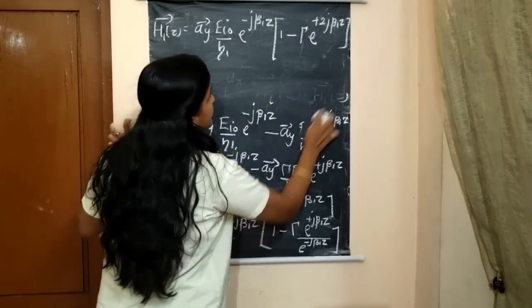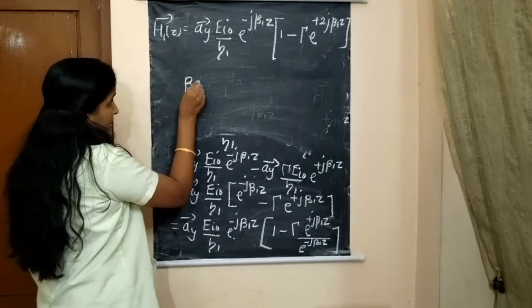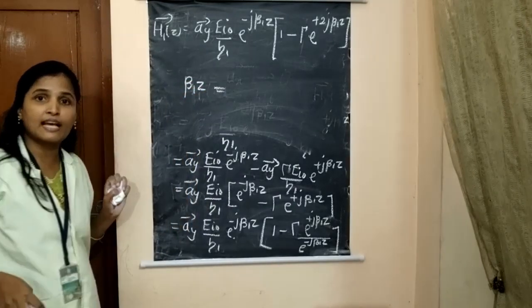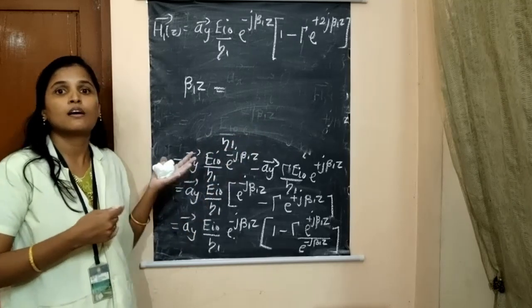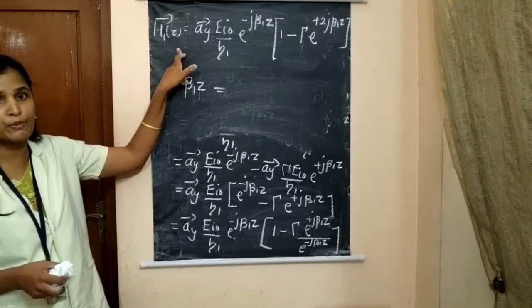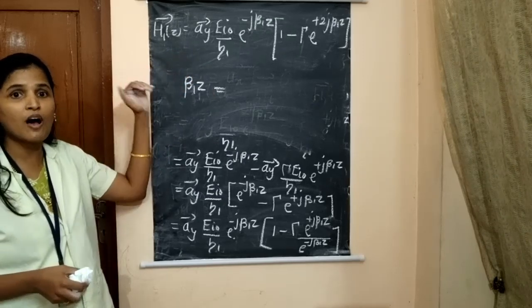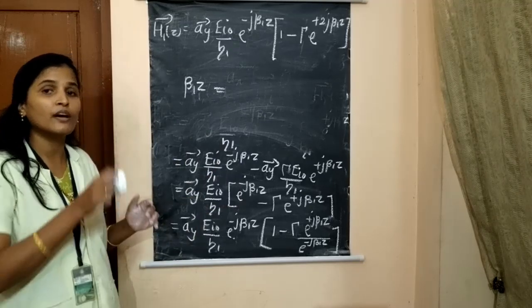If we look at the equation, when we substitute various values for β1z, like odd terms or even terms, you will get various maximum and minimum values. These maximum and minimum values are just opposite to the electric field case.